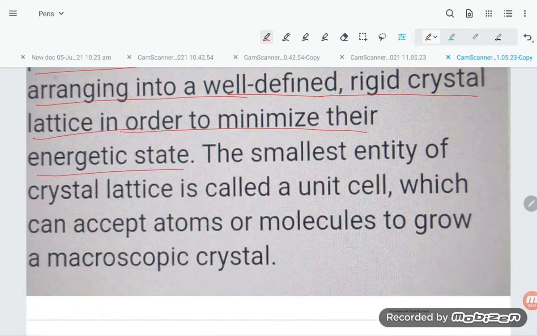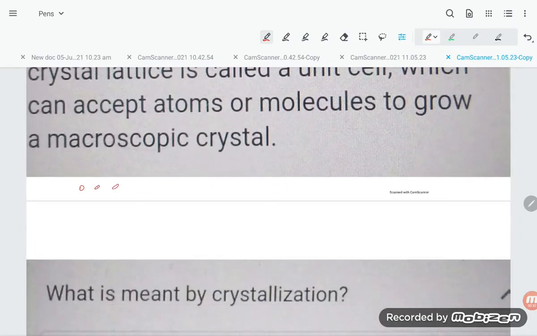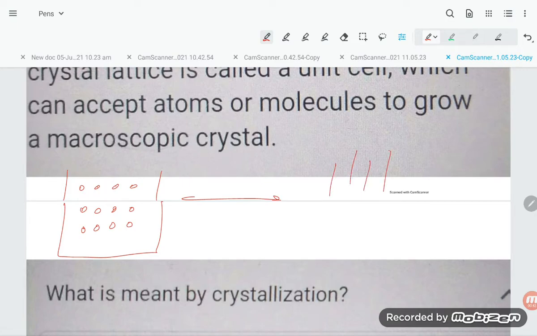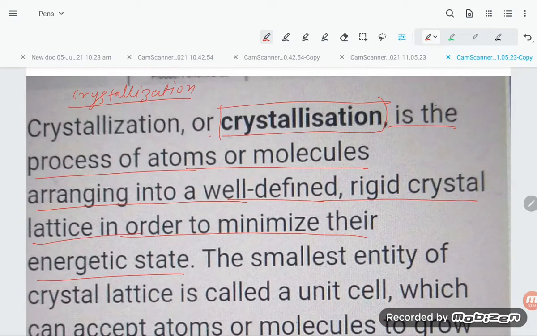It means that these types of particles are there in the solution. What is going to happen, dear students, is that they obtain a specific shape. This is the specific shape, and this is what is known as crystals.